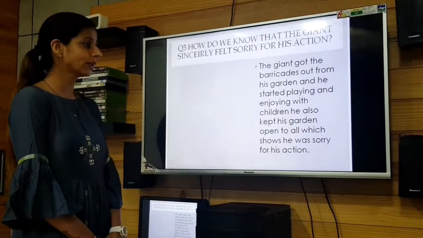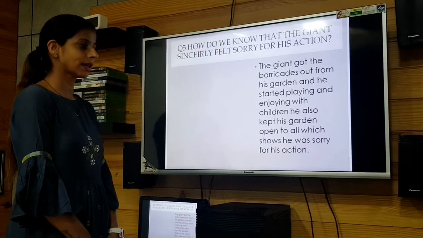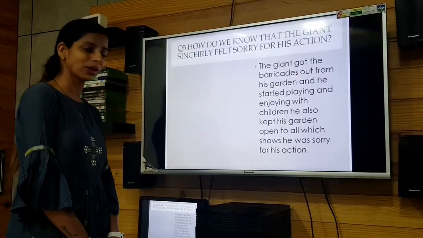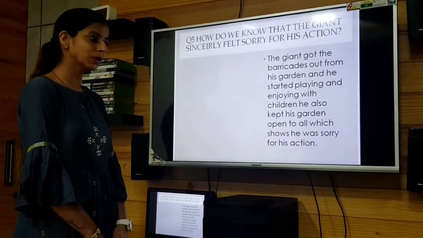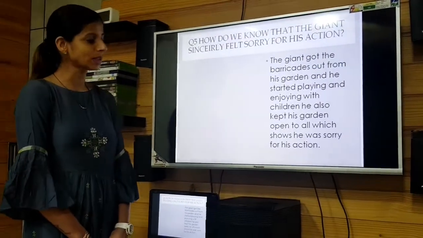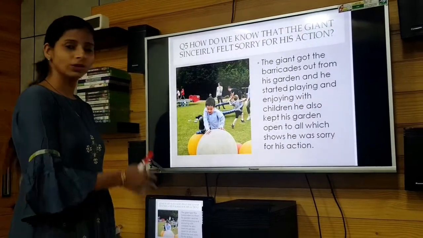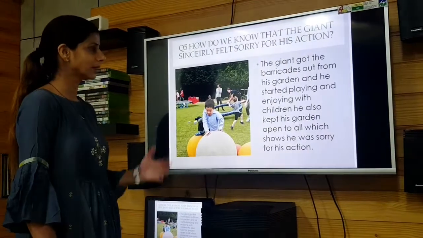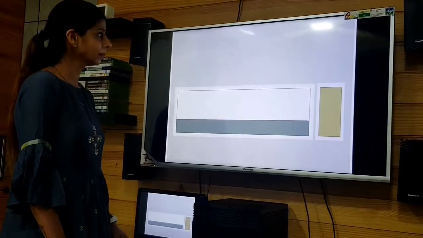He got that out of his garden, and he started playing and enjoying with children. He also kept his garden open to all, which shows he was sorry for his action. So now in the garden there is happiness all around. So this is the scene.